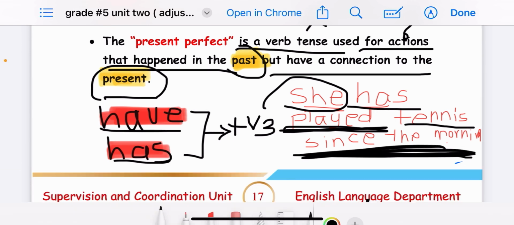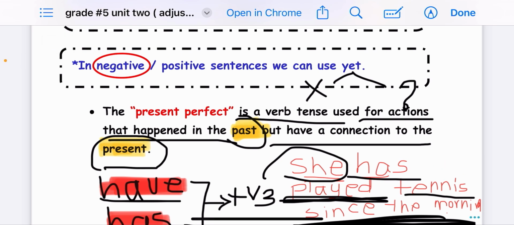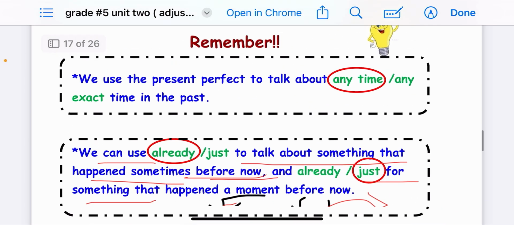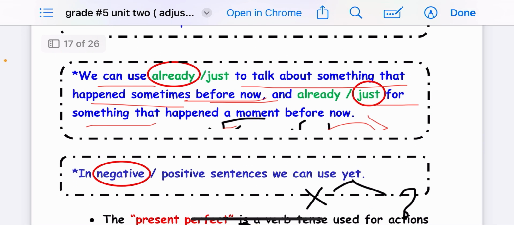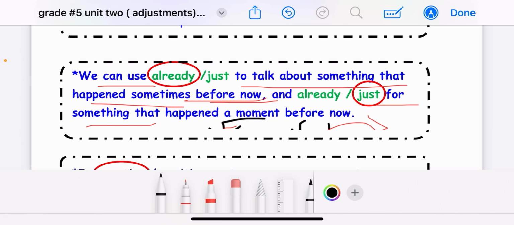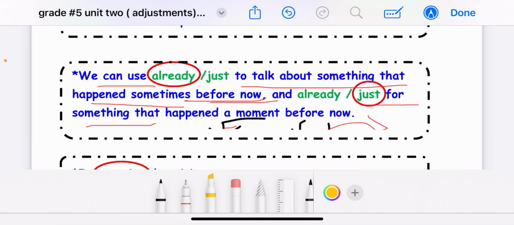Okay, now we want to know how can I use the keywords of present perfect. Let's start talking about already. We use already to talk about something that happened in the past. Okay, look at me. We use already to talk about something that happened sometime before now, and just for something that happened a moment before now.